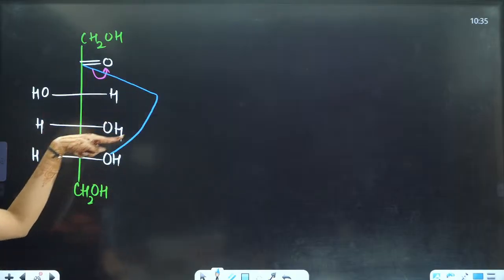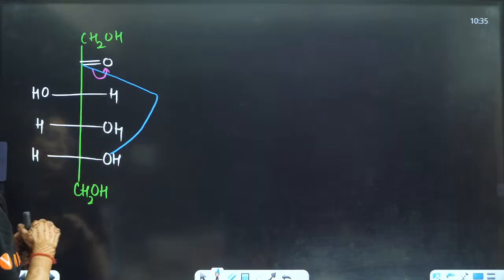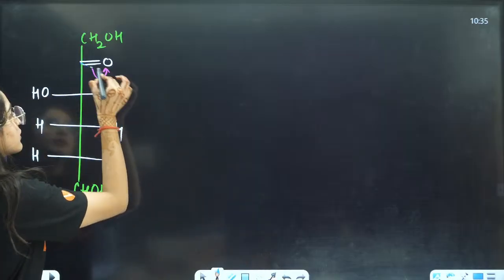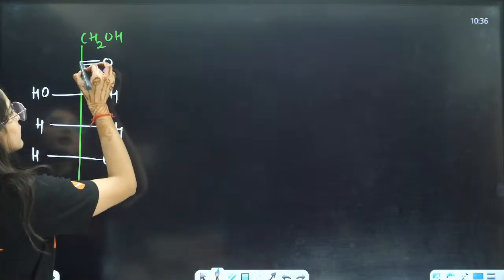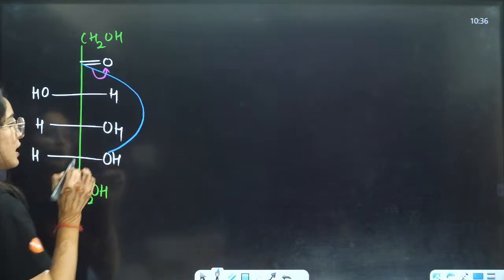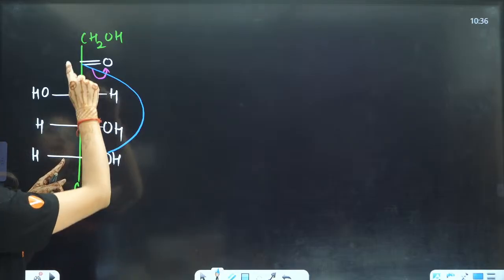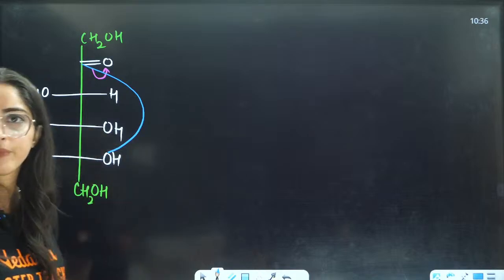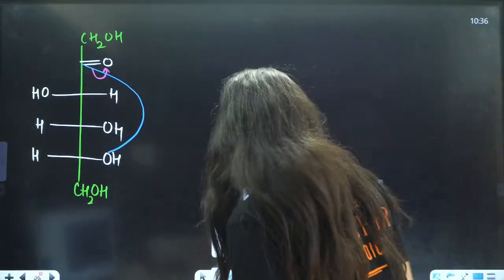And they will form a cyclic structure which has 1, 2, 3, 4, 5. A 5-membered ring is formed here, right? So how is the 5-membered ring formed here?